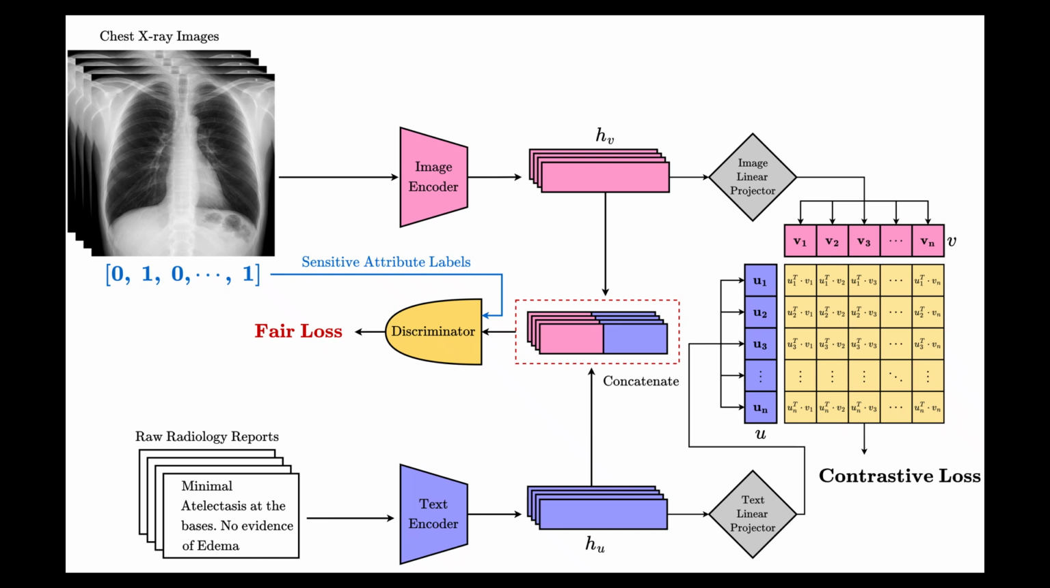Here's why bias creeps in. Medical datasets are skewed. The majority of chest X-ray data comes from white patients. So the model sees way more examples from that group, learns richer features for them, and predictably performs worse on everyone else. But it gets more subtle than that.